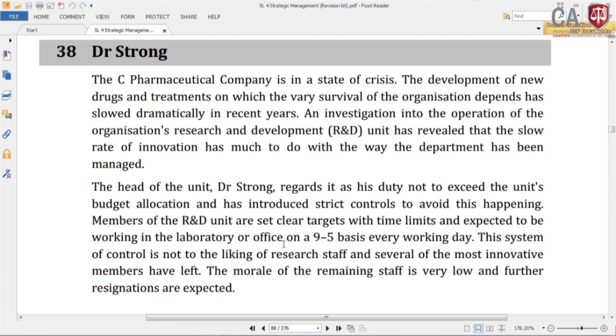This organization is highly dependent on that. An investigation into the operation of the organization's research and development unit has revealed that the slow rate of innovation has much to do with the way the department has been managed.